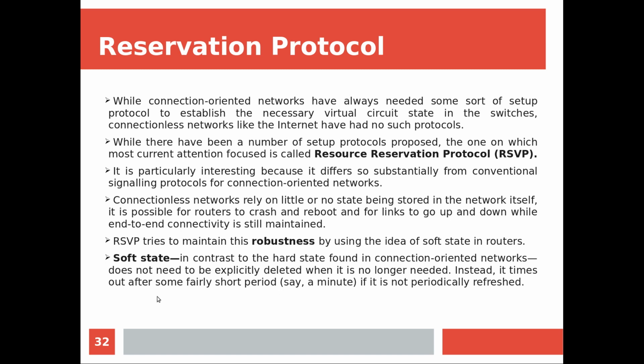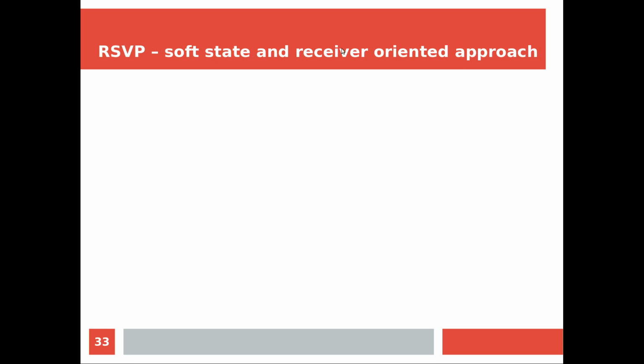Instead, it times out after some fairly short period of time, say a minute. That means this reservation request should be sent frequently. If it does not come for some short period of time, automatically all the state information stored in that router will be deleted. So if it is not periodically refreshed, that state information will time out and be released. This is what we call soft state, compared to the hard state which we find in a virtual circuit based network. Now we have already seen what soft state is.